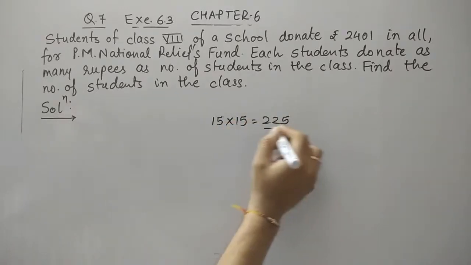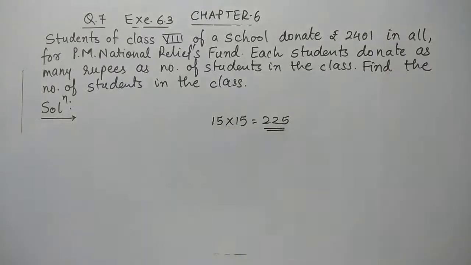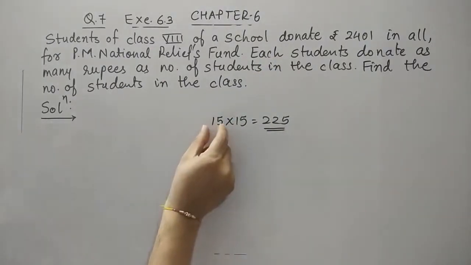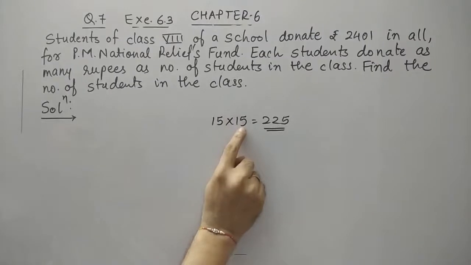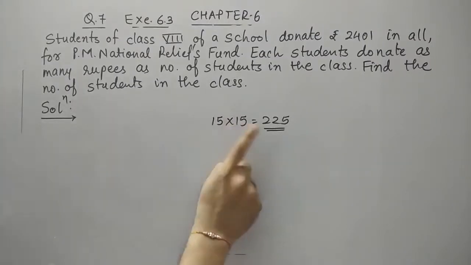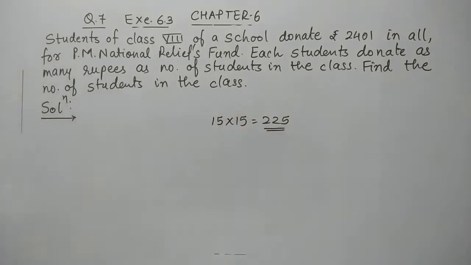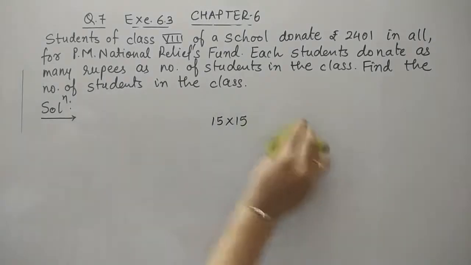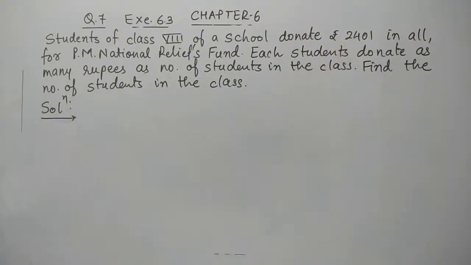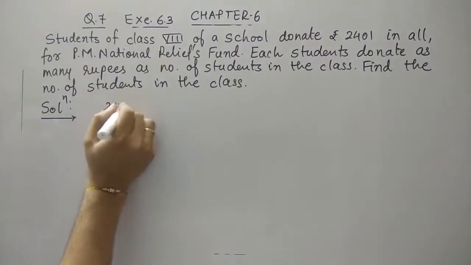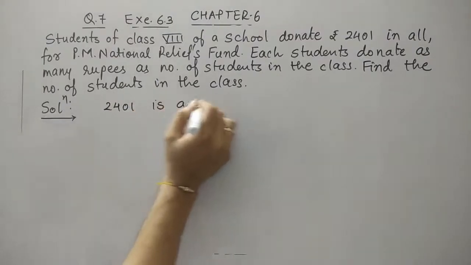So here, whatever donation comes must be a square of a certain number, which we can identify from the given statement. हर एक बच्चा कितने रुपए दे रहा है? जितने क्लास में बच्चे हैं। तो क्लास में अगर 15 बच्चे हैं तो हर एक बच्चा 15 रुपए दे रहा है, that means 15 students into 15 is 225. The same way, the donation amount 2401 must be a perfect square.